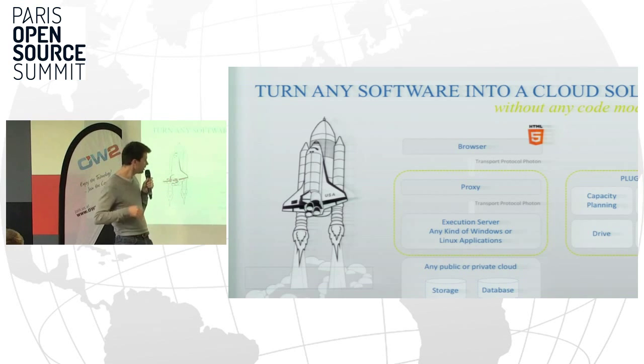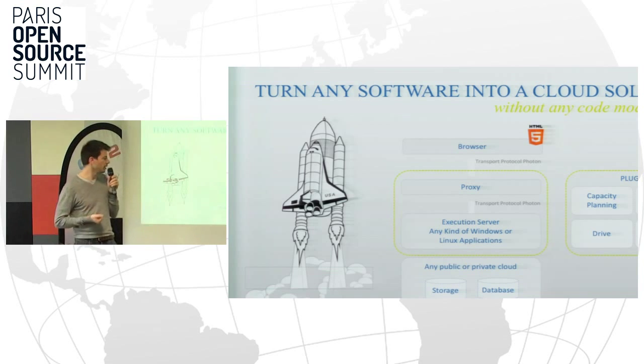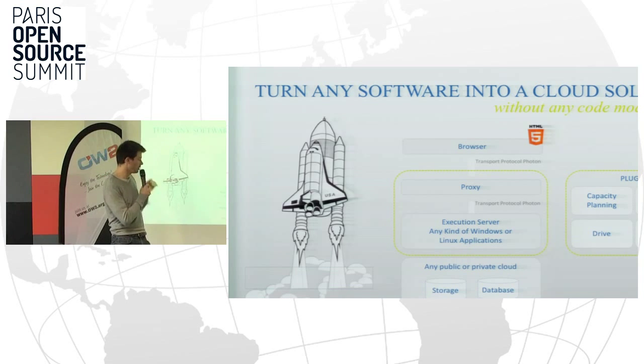It's my last slide. And you will have an execution server. For example, it can be a Windows-based server, a Windows-based VM. So you will install your application in this container. It can run through clouds like Amazon, like Azure, whatever, several cloud providers, or on bare metal. If you have your own data center, you can also run it on your own server.